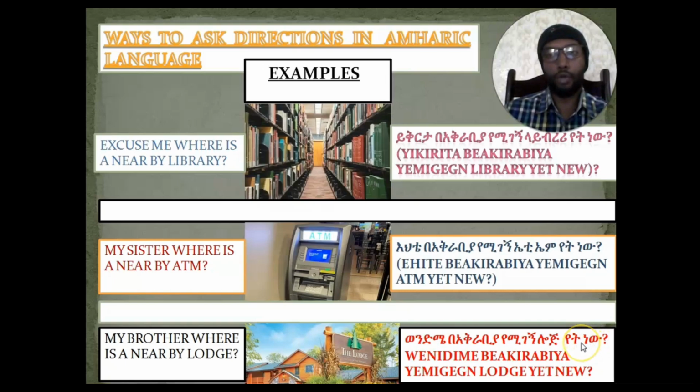Lodge in English is also lodge in Amharic. So ወንድሜ በአቅራቢያ የሚገኝ lodge የት ነው? My brother means ወንድሜ, በአቅራቢያ means nearby, የሚገኝ means found, lodge is lodge, and የት ነው means where is it. So, my brother, where is a nearby lodge? In Amharic we'll say ወንድሜ በአቅራቢያ የሚገኝ lodge የት ነው.